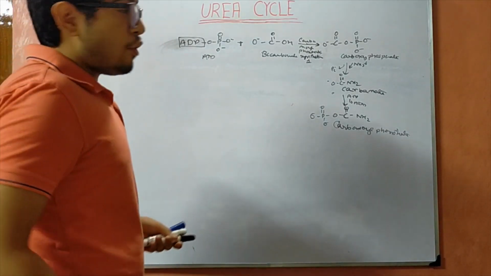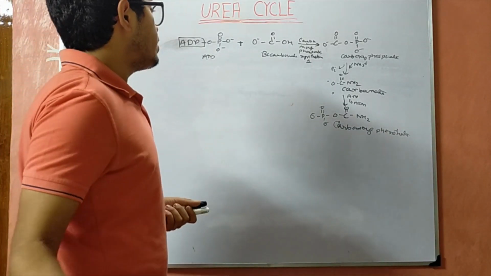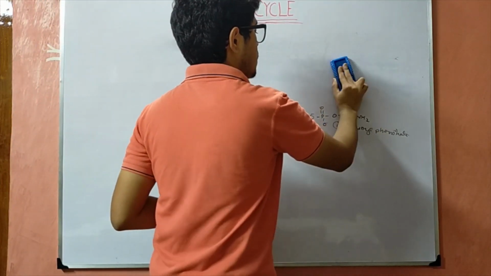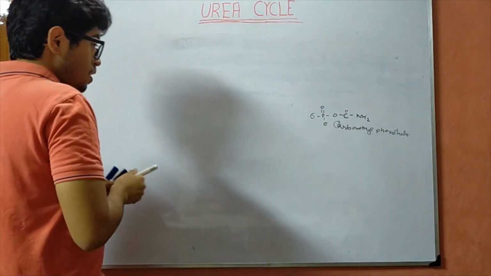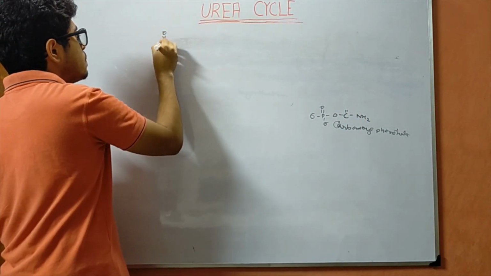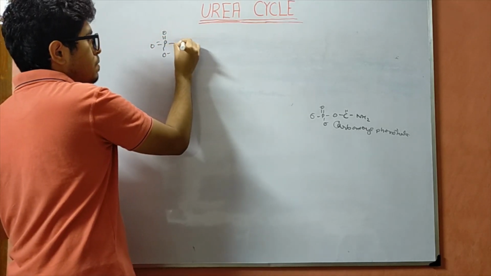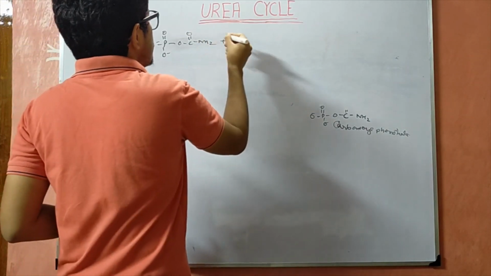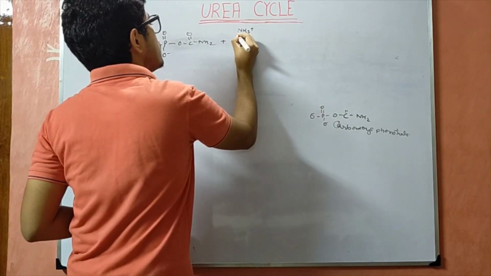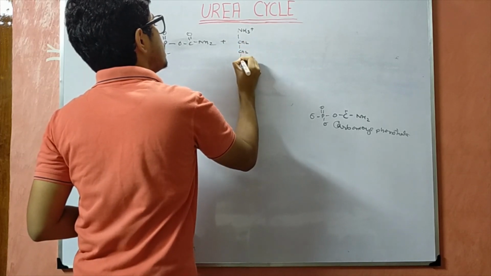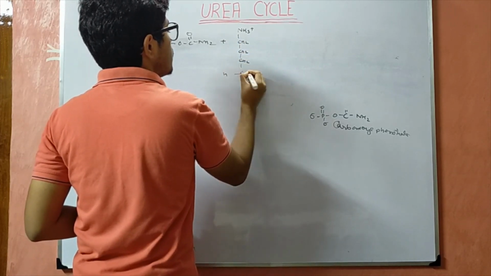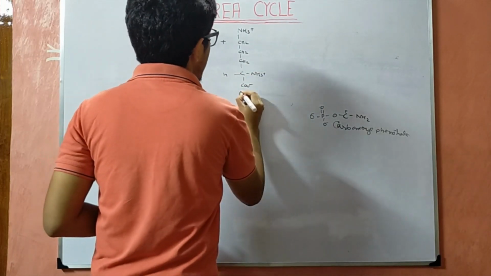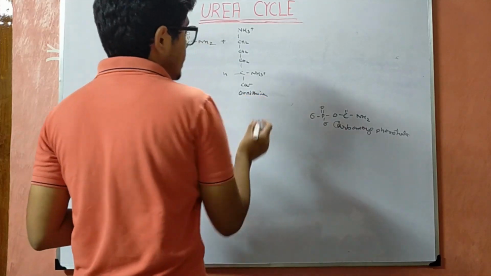Now this carbamoyl phosphate which is getting formed will now react with, this is known as ornithine.